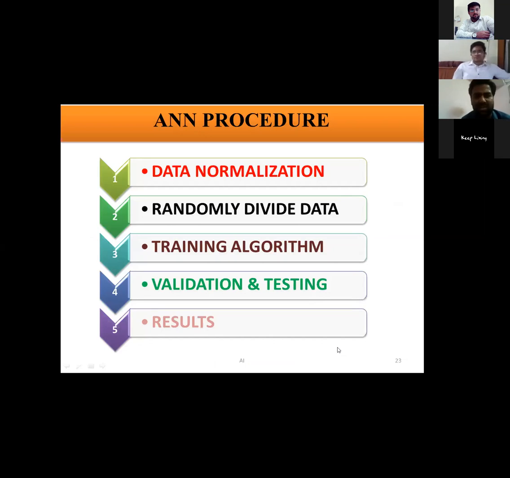So this is the procedure adopted for the artificial neural network. First we have to normalize the data. After that we will randomly divide the data into training data, validation data, and testing data. After that we can follow any training algorithm. In my study I have used the backpropagation algorithm. After that validation and testing, and after that results.